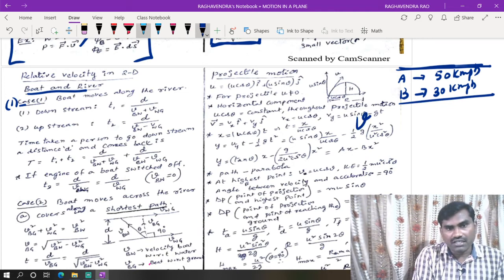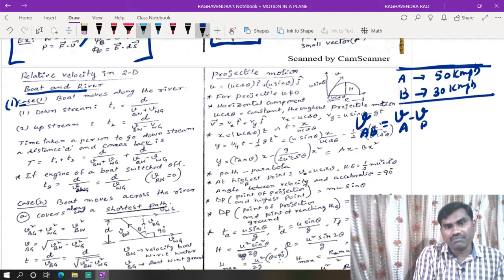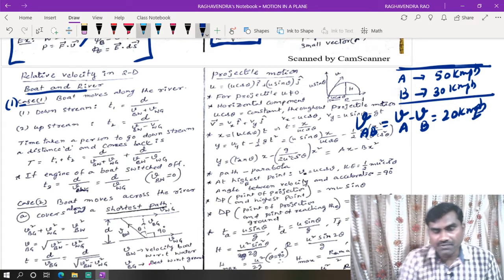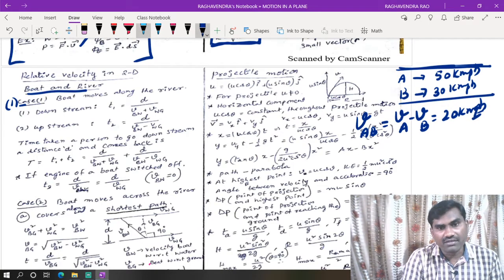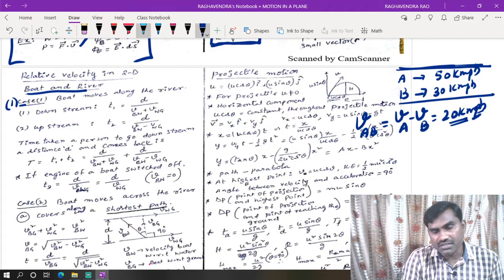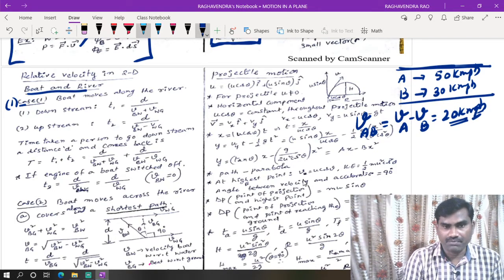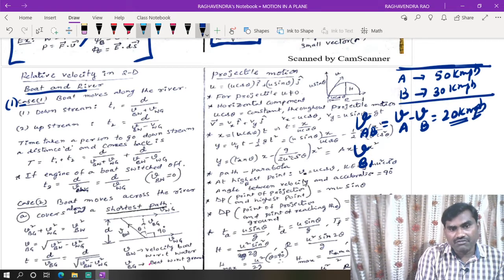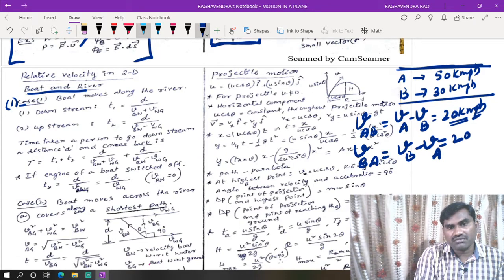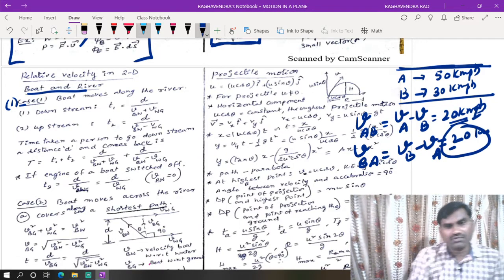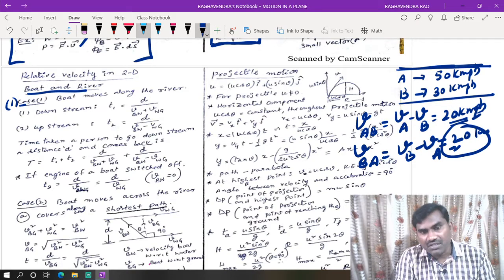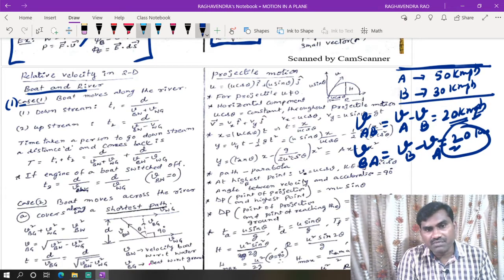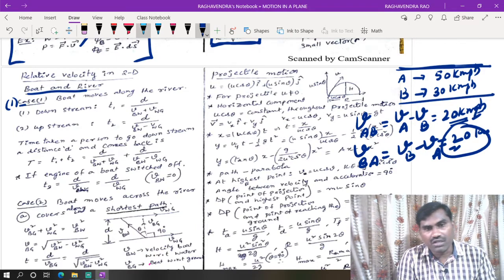Now, velocity of A with respect to B is equal to velocity of A minus velocity of B, which is 50 minus 30, that will be 20 km/h. What it means? That means vehicle A is moving 20 km/h faster than vehicle B. In the same way, velocity of B with respect to A is equal to VB minus VA, which is also 20 km/h, but this is minus. What is the minus representing? That means vehicle B is moving 20 km/h slower than vehicle A.